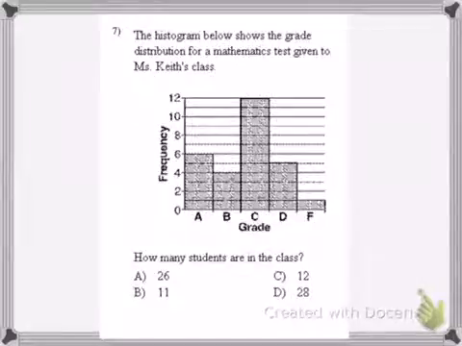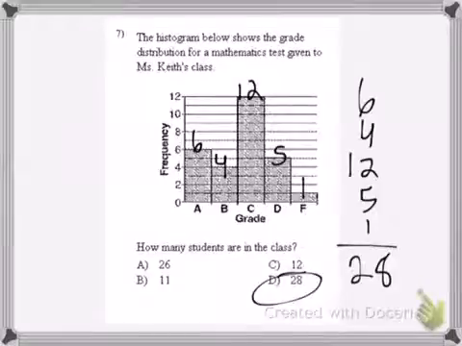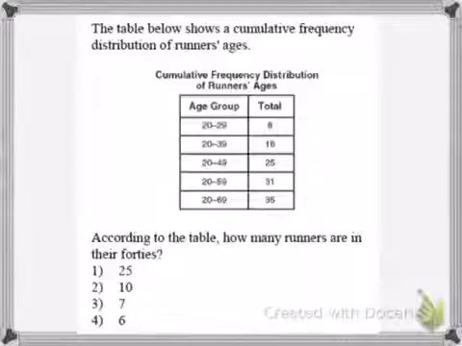Histogram below shows the grade distribution for the mathematics test given in Mr. Key's class. How many students are in the class? Right here we say the frequency of the grades. So you got 6, 4, 12, 5, 1. Add them up, you get 28.